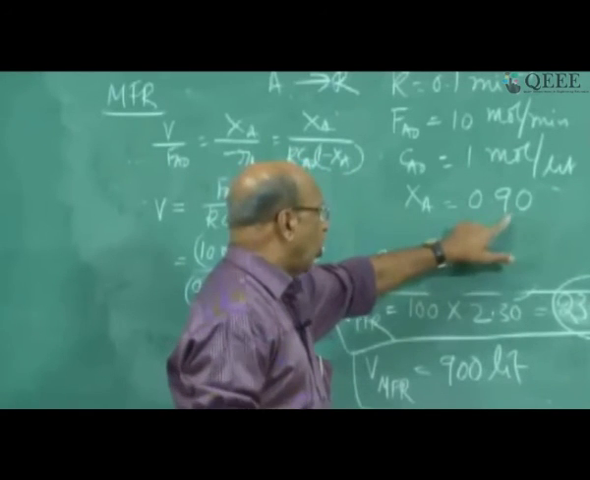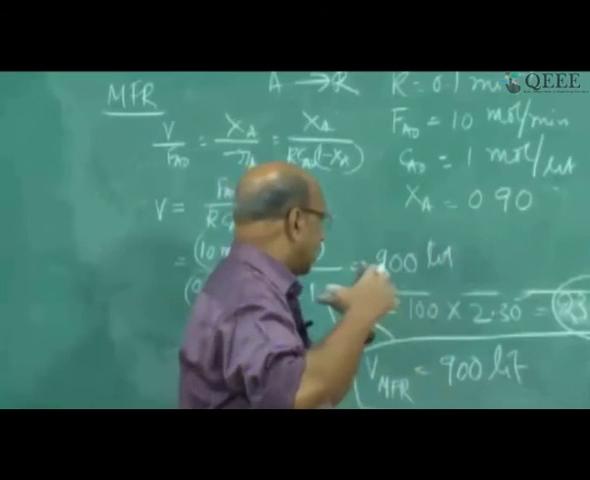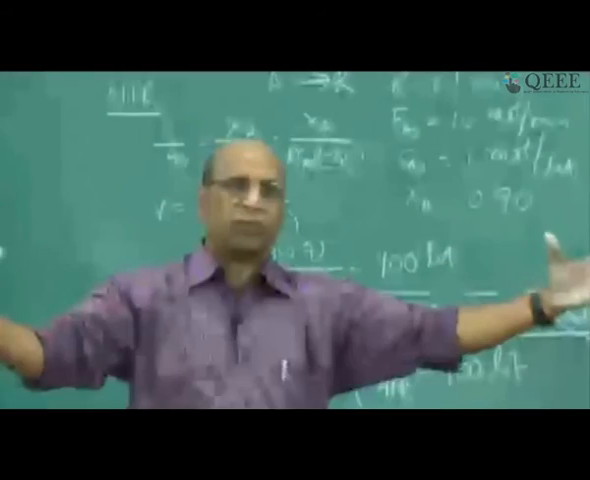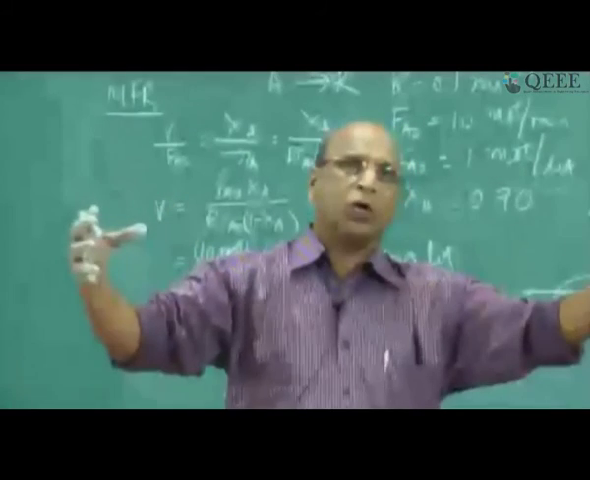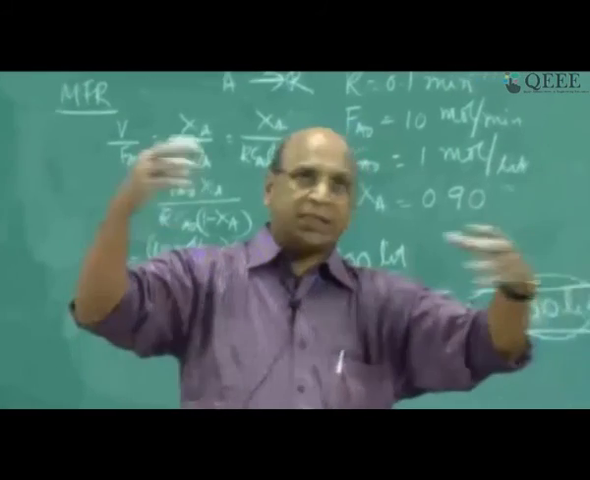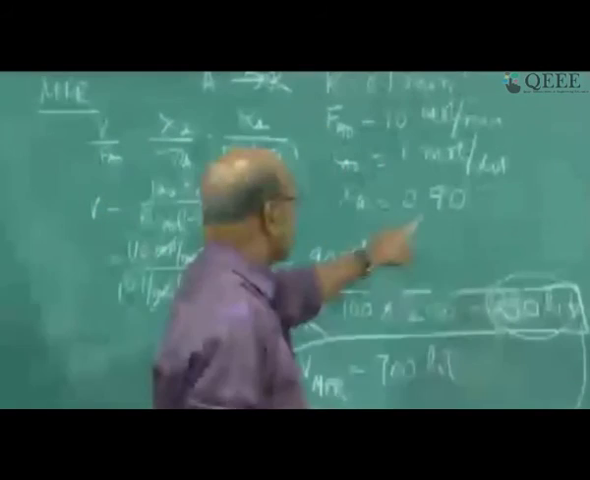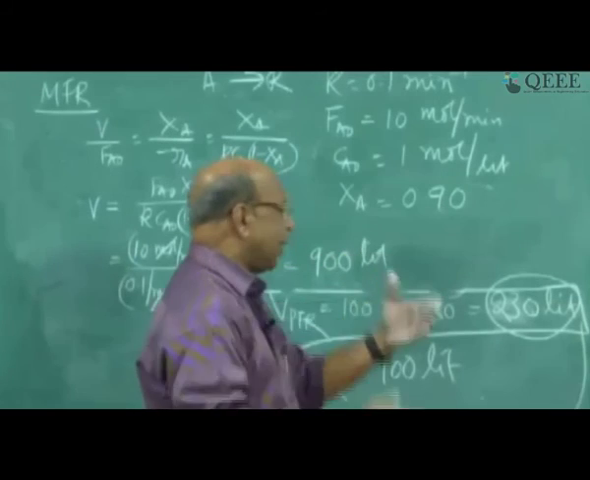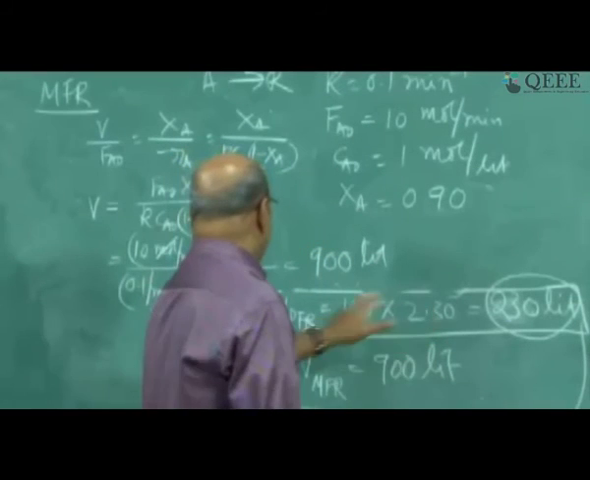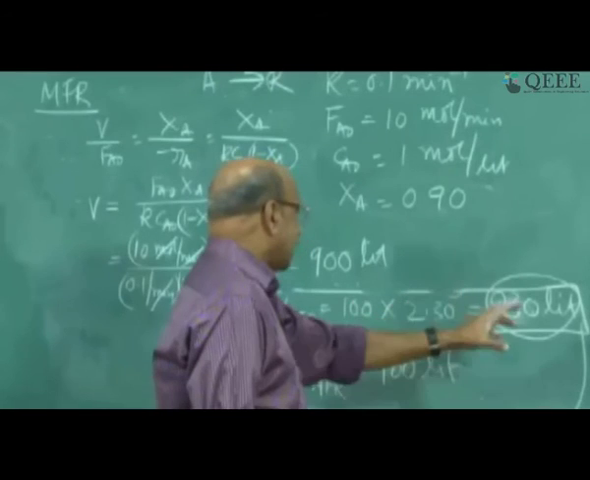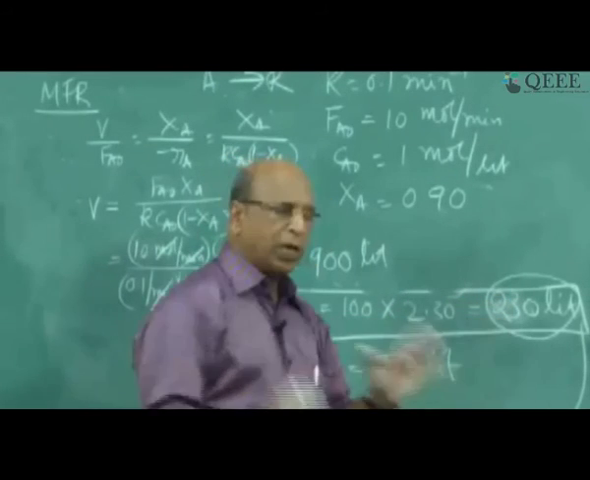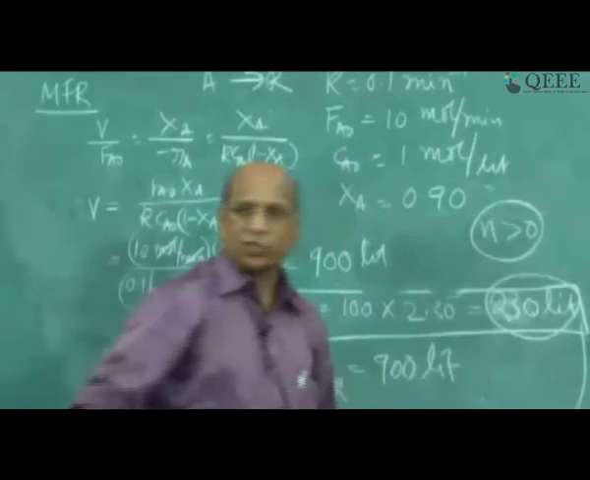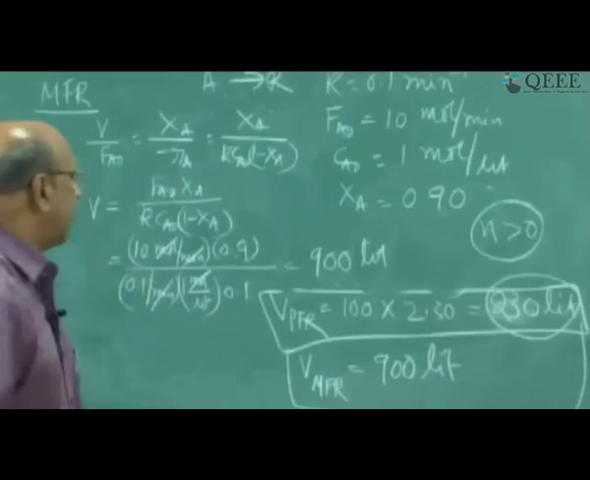Conversion is fixed. So to make these particles react for more time, you should provide more volume. When you provide more volume, most of the particles may stay and then give this kind of conversion. That is why, for a given conversion, mixed flow always needs a larger volume compared to plug flow if the order n is greater than 0. That is very important for us.